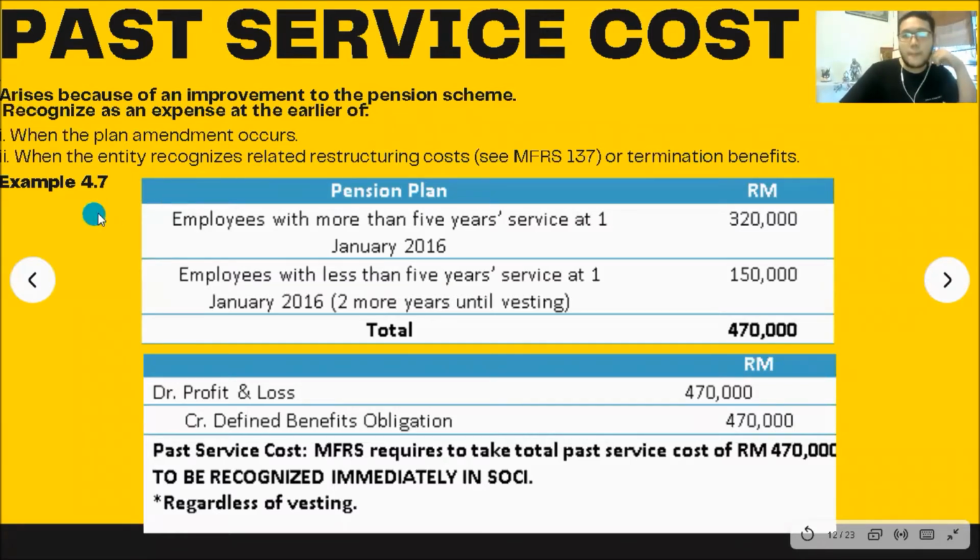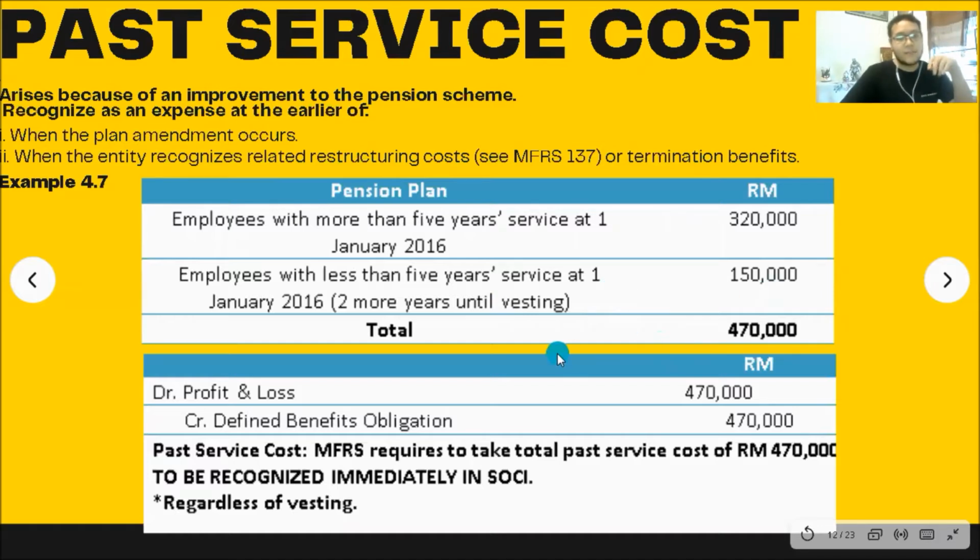Now you look at example 4.7. The pension plan: for an employee with more than 5 years of service at 1 January 2016, it is 320,000. For those with less than 5 years of service, they will get 150,000.